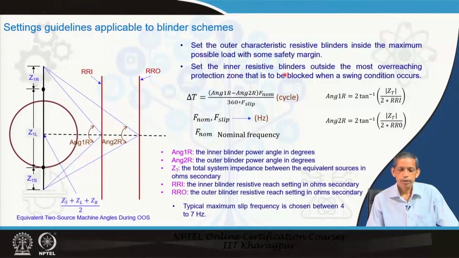So, set the inner resistive blinder outside the most overreaching zone that is to be blocked when a swing condition occurs. Set the outer characteristic resistive blinder inside the maximum possible load with a safety margin. That is why how much load the line carries is concerned, and then from these values you can find the corresponding delta t. If you take the corresponding slip frequency to be higher, then this will be smaller. So, the highest possible swing frequency for the system can be considered to set the corresponding delta t. The maximum slip frequency is chosen between 4 to 7 hertz, depending upon the system.